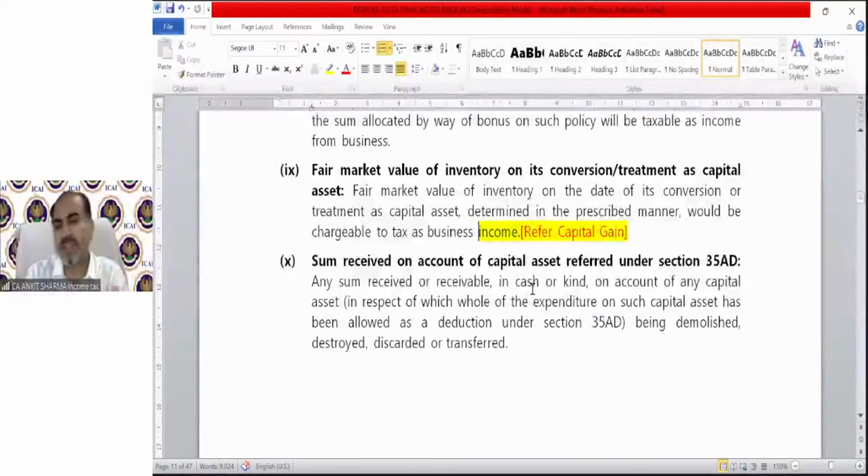You will come to understand what we are talking about when we discuss the Section 35AD provision. For the time being, we can read it like this: any sum received or receivable in cash or kind on account of any capital asset in respect of which the whole of the expenditure has been allowed, being demolished, destroyed, discarded. So do not bother what Section 35AD is. You will understand when I teach you Section 35AD separately in this PGBP topic.